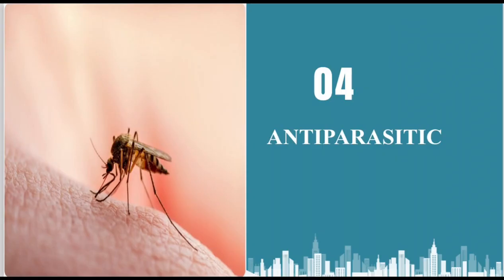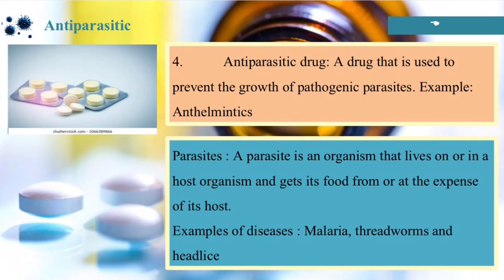So now we are done with antifungal, so let's proceed to antiparasitic. So what is an antiparasitic drug? It is a drug that is used to prevent the growth of pathogenic parasites. Example of this is anthelmintics. I know that you are familiar with this. By the way, what is anthelmintics?